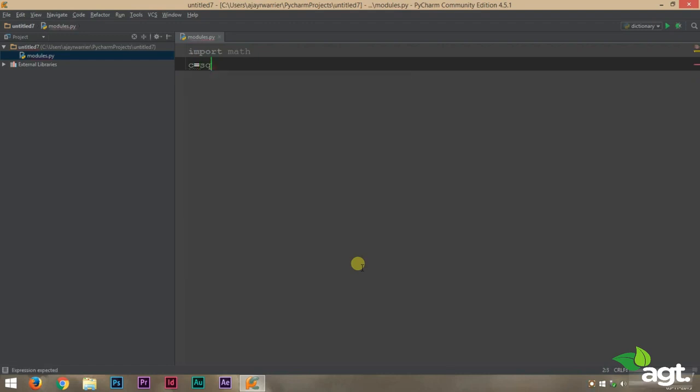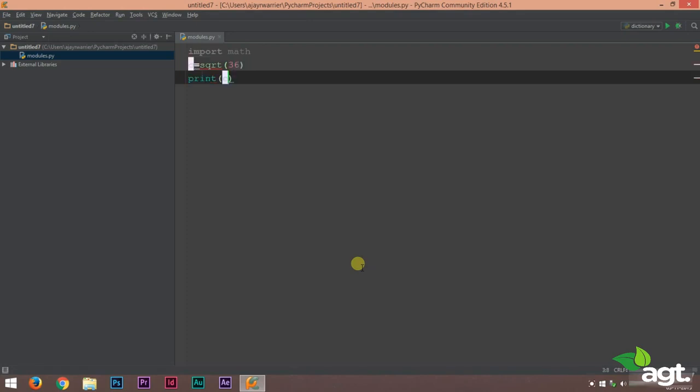The math module has a square root function which will print the square root of the number. So what this program is supposed to do is find the square root of 36, store that value in C, and then print C. This is what it's supposed to do. Now let's run this.